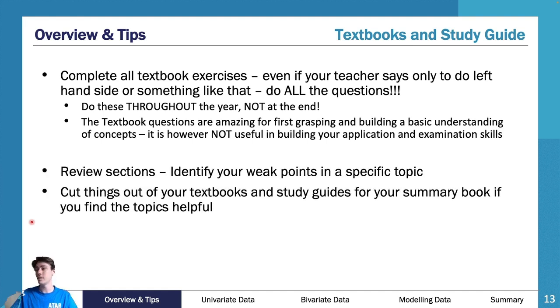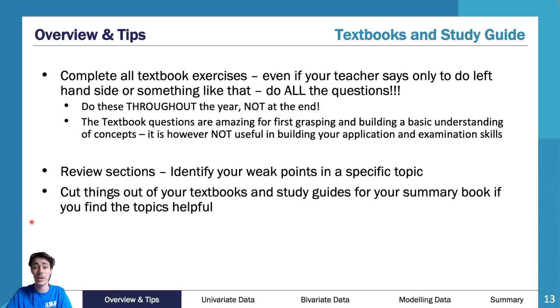I always think as well that you need to review sections. Especially with data. Data is worth so much, and you do it at the start of the year. Then a lot of students just forget about it. They move forward and say, all right, I'll come back to that at the end of the year, and then they forget it all. Always review sections, especially if there's an area in data that you're really weak at, and maybe you do the SAC and you struggle with it and you get the question wrong. Go back and review that section after the SAC. Go back and review it a couple of weeks after the SAC.